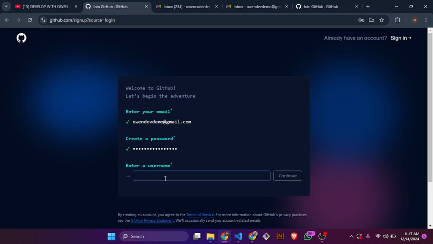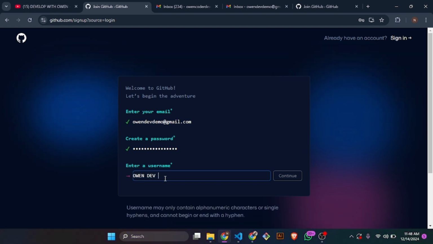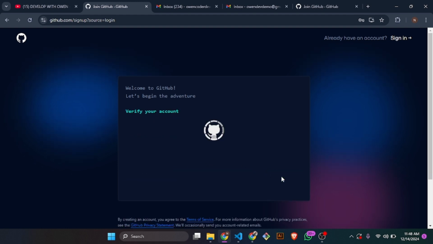So a username, I can say Owen Dev Demo. Really okay. A username, I think we don't need the spaces. Yeah, we don't need spaces. So they verify your account.